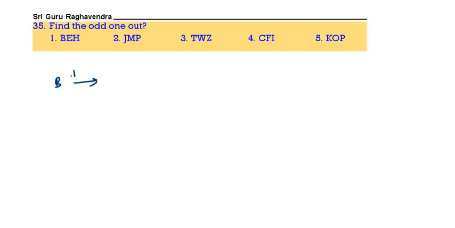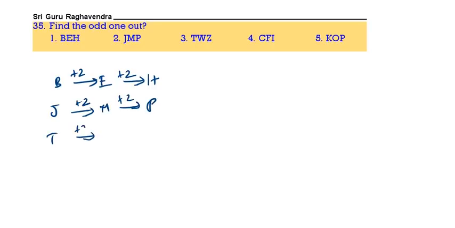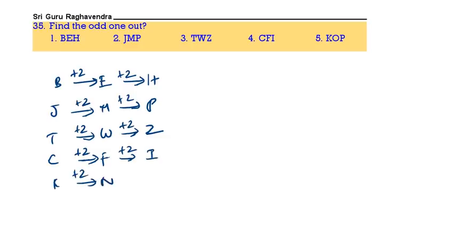Next, find the odd one out. B, after B, 2 gap E, after E, 2 gap H, after J, 2 gap M, after that 2 gap P, after T, 2 gap UV gap W, XY gap Z, then 2 gap F, GH gap I, KLM gap N should come. So KOP is the odd one out.